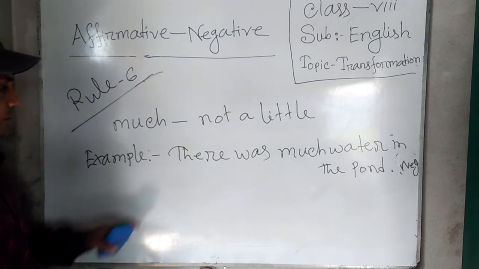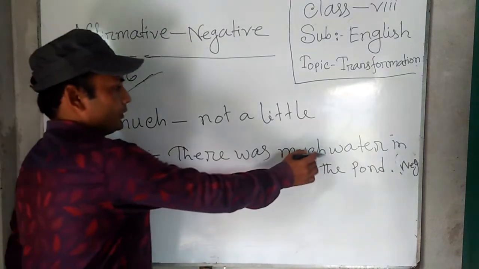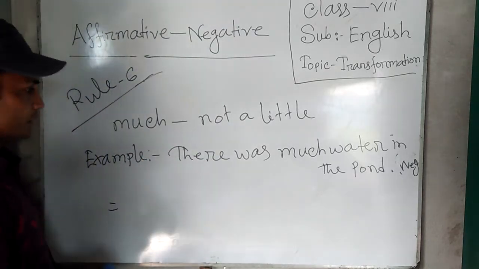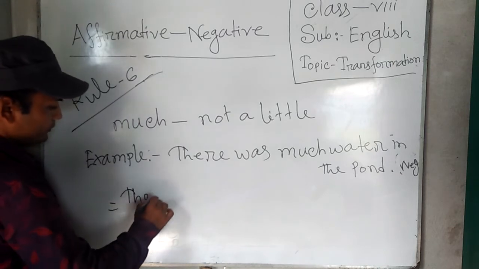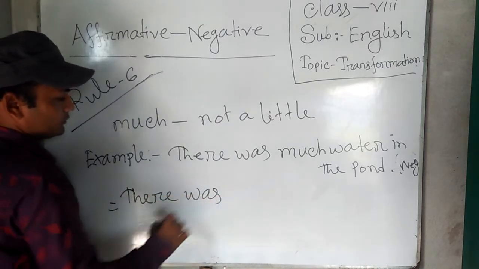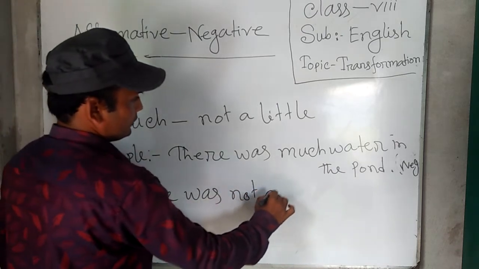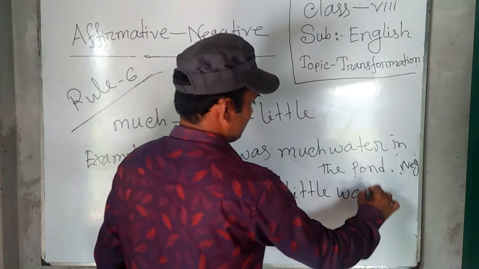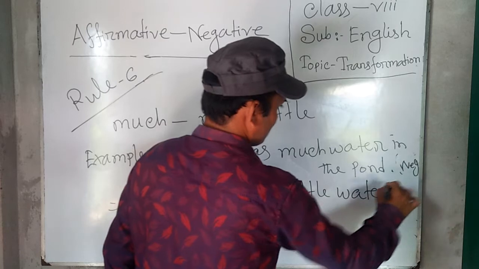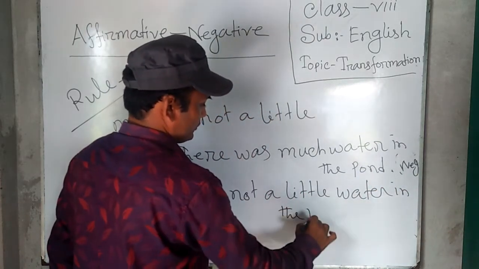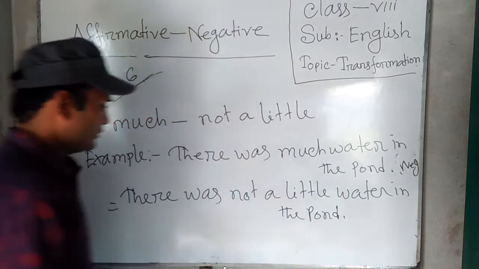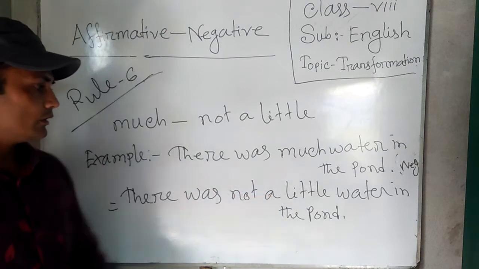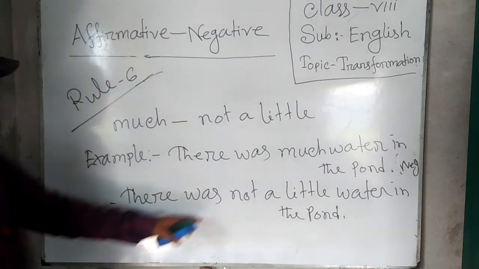Dear students, you can see much in this affirmative sentence, so we have to change it into negative. There was not a little water in the pond. You can see there is a change of much by using not a little. Okay, this is the negative sentence.